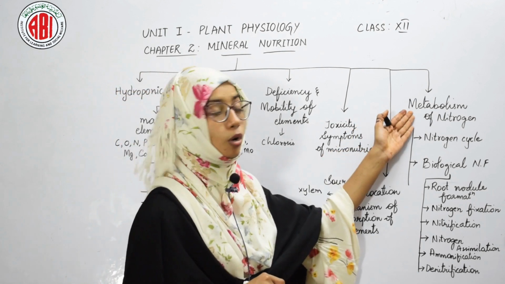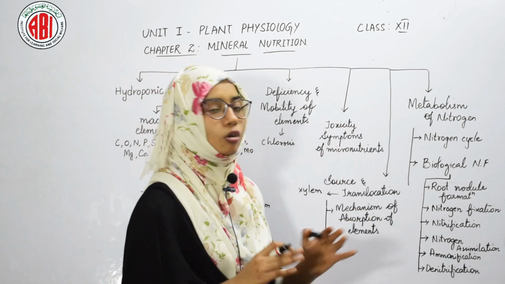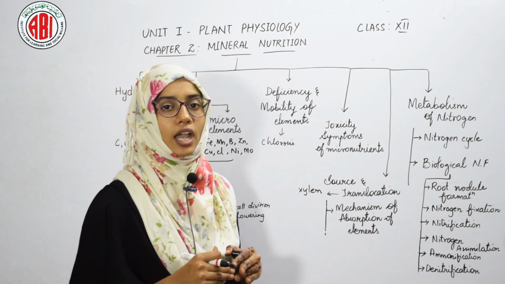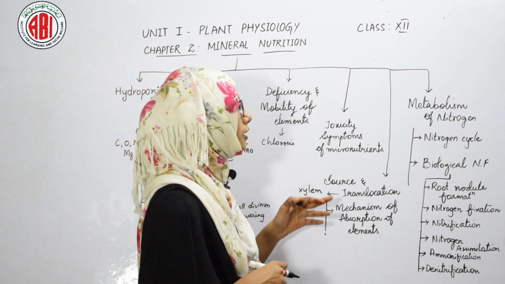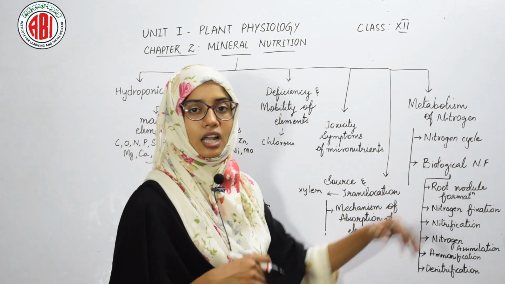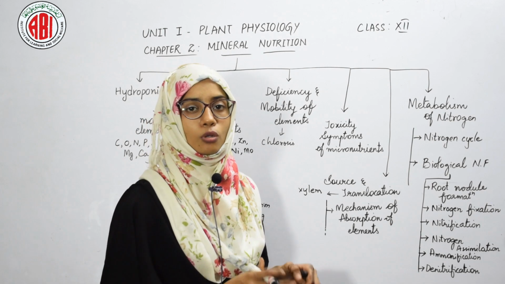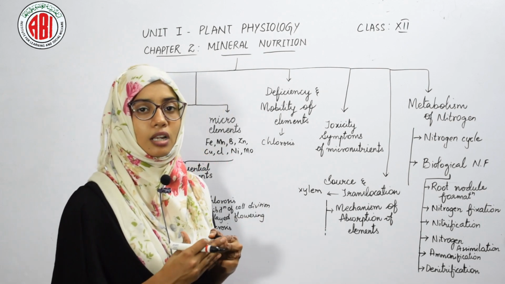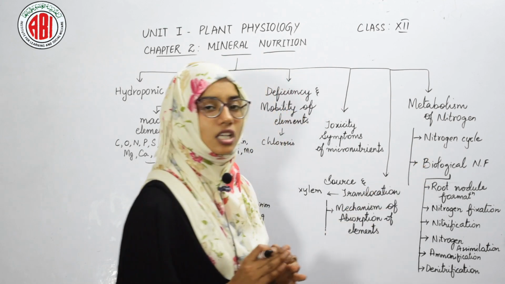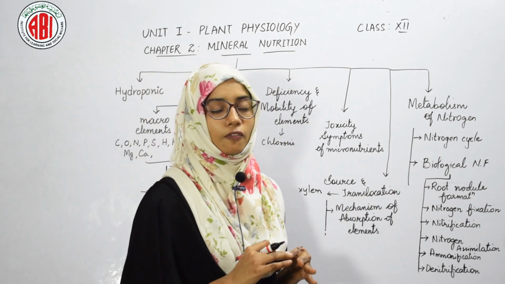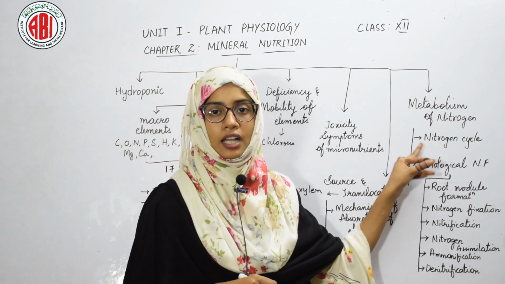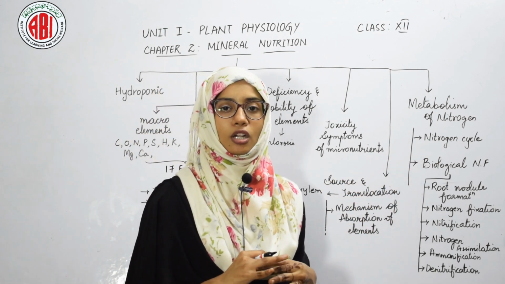The next is metabolism of nitrogen. Nitrogen is one of the major elements required by the plant to carry out many of its activities. The metabolism of nitrogen includes the nitrogen cycle, how nitrogen is converted into usable forms and how it is assimilated by the plants. In this nitrogen cycle, we have discussed that there are 5 main steps, and the first step is nitrogen fixation.